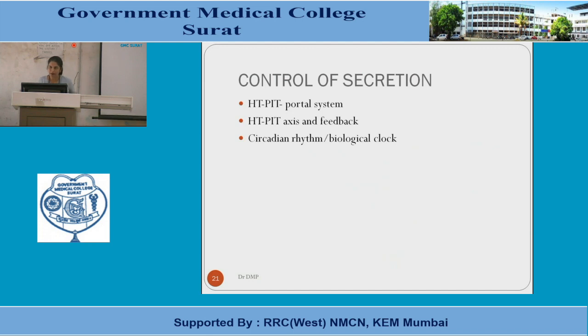So this pattern is observed in the secretion of particular hormones. Mainly circadian rhythms for hormone secretion are observed with the growth hormone and the corticosteroids, which will be discussed along with the particular gland or the hormones. So you can keep it in mind that when you discuss the control of the secretion, you should know about the hypothalamo-hypophyseal axis. You should know about the hypothalamo-hypophyseal portal system.